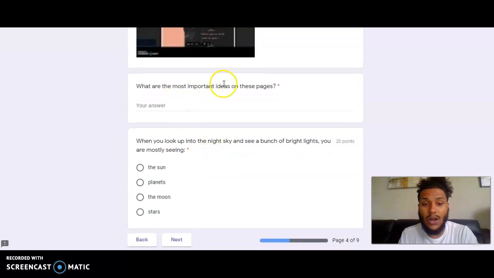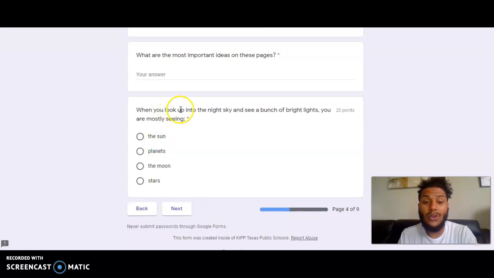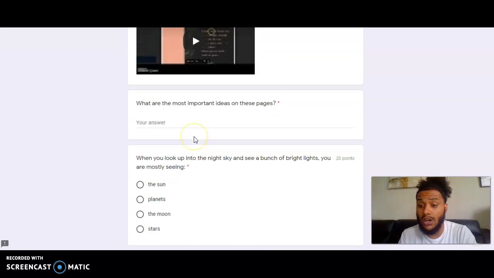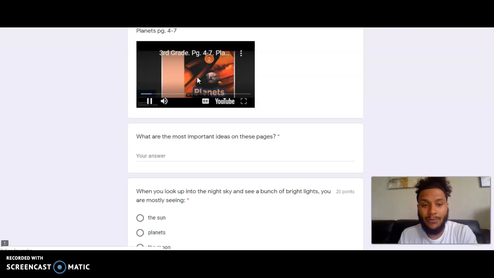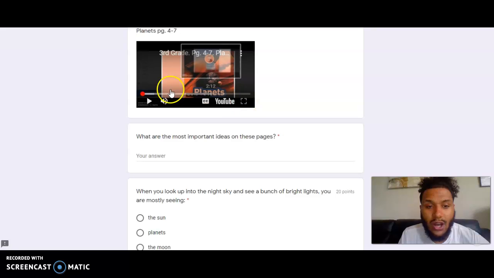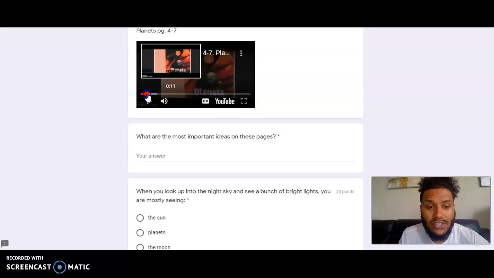So the first question is, what are the most important ideas on these pages? So that's asking me about the main idea. And then the second question is, when you look up into the night sky and see a bunch of bright lights, you are mostly seeing the sun, planets, the moon, or stars. So I can go back in here and find the answer to these questions. Like I said, I'm not going to go into the video itself. I'm just going to go find where my answers are at, skimming through very quickly using this drag screen.